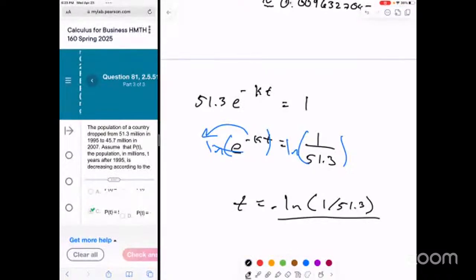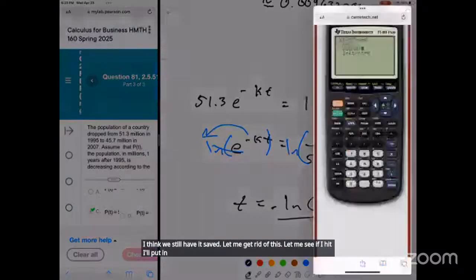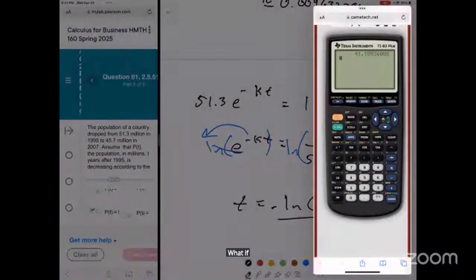Okay. I think we still have it saved. I'm going to get rid of this. Let me see if I hit alpha enter here. No. But if I did like x equals, let me see, alpha.